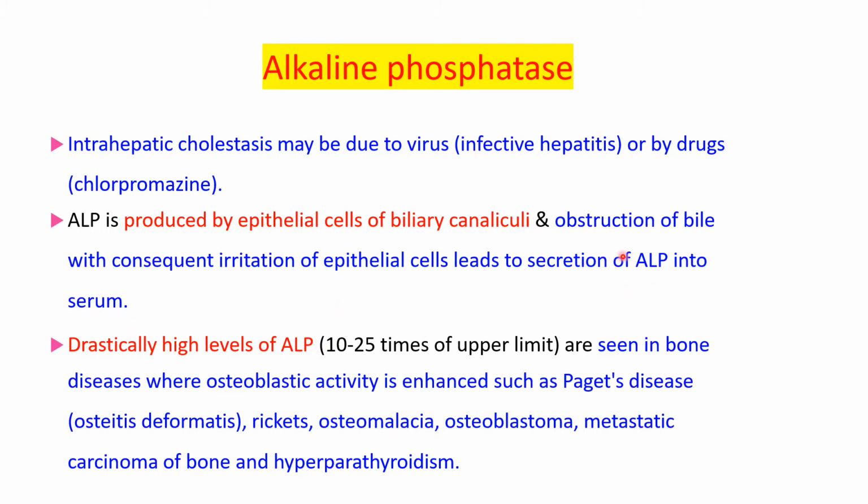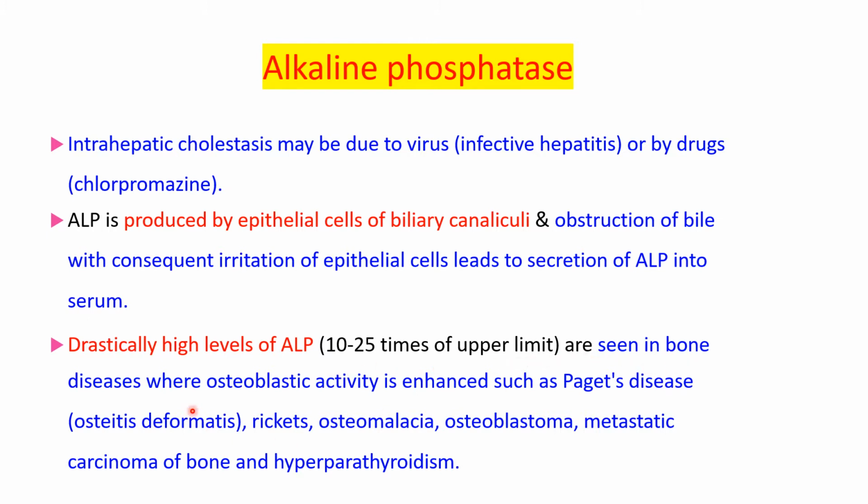If there is obstruction to the bile, then there is irritation of epithelial cells of biliary canaliculi, and because of that production of alkaline phosphatase is more. So obstruction to flow of bile causes irritation of epithelial cells, and that will lead to secretion of ALP into the serum.